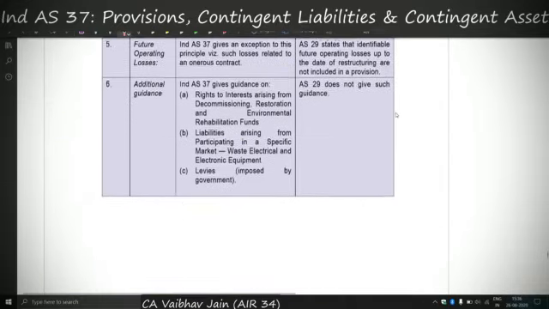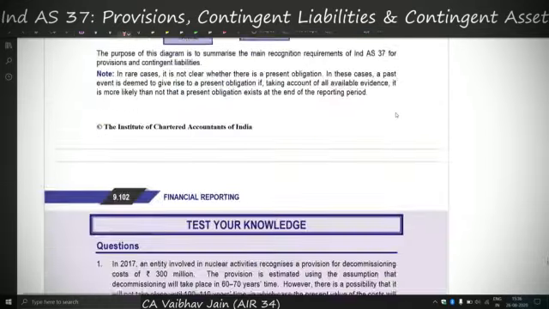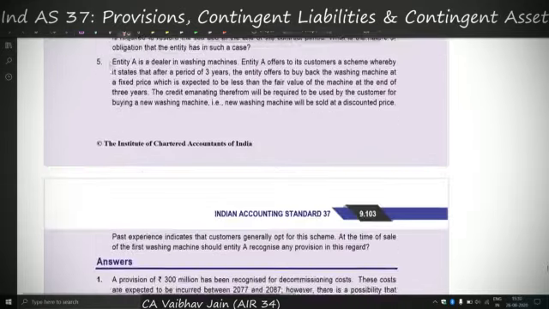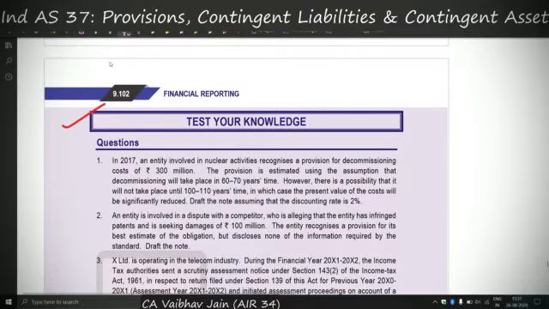Again, I do not think levy will be asked in the exams. So this completes our topic, I think, yes. And test your knowledge questions, just try them out once. They were also easy and a bit theoretical. So Ind AS 37 does not involve too many questions. And on that note, I'll end this video. It was pretty long, but anyhow, we've covered it finally.